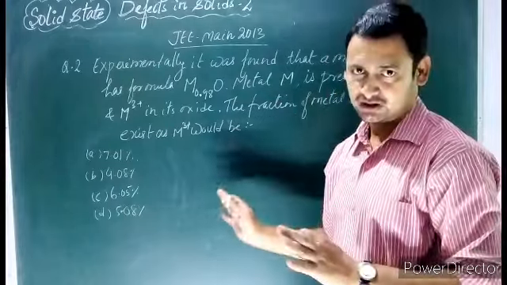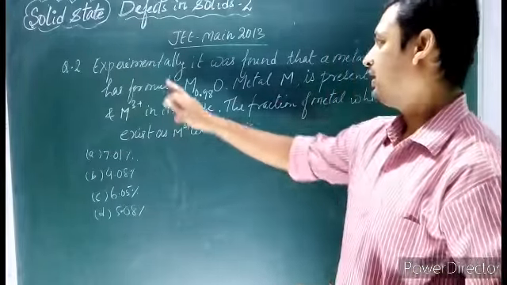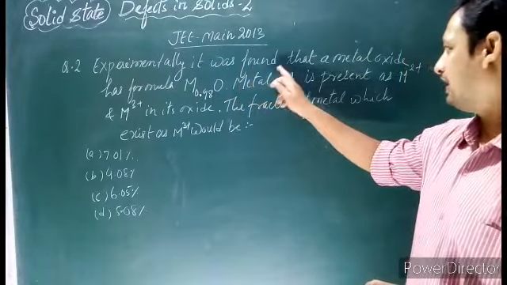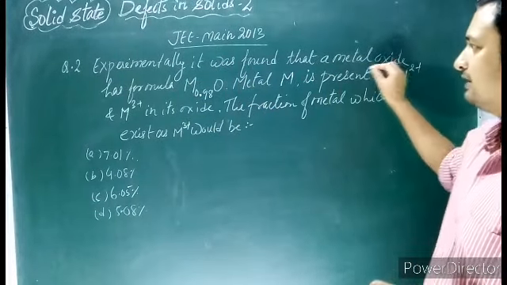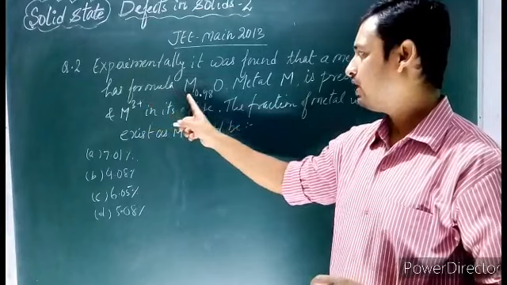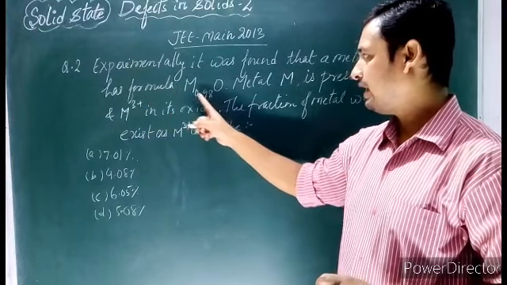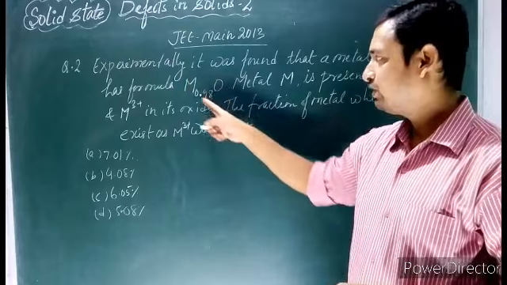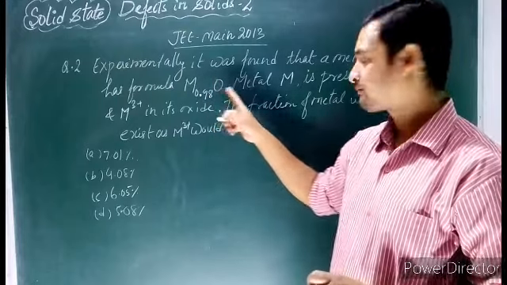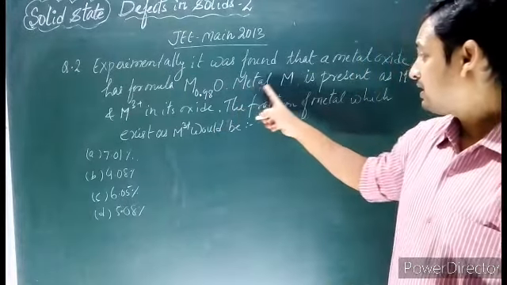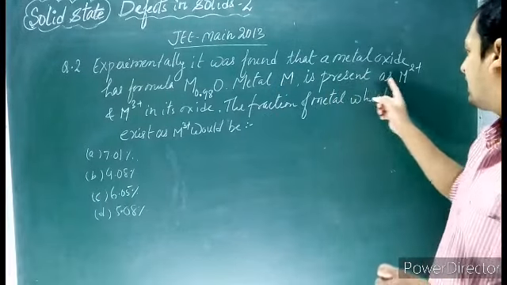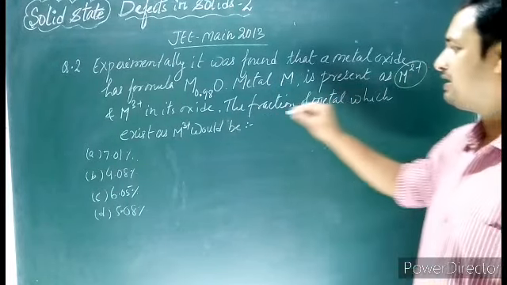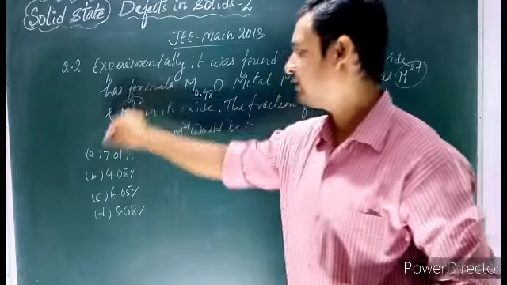So let's see what the question is and how we will solve it. Experimentally, it was found that a metal oxide has formula M0.98O. It is a non-stoichiometric compound. Metal M is present as M2+ ion and M3+ ion.